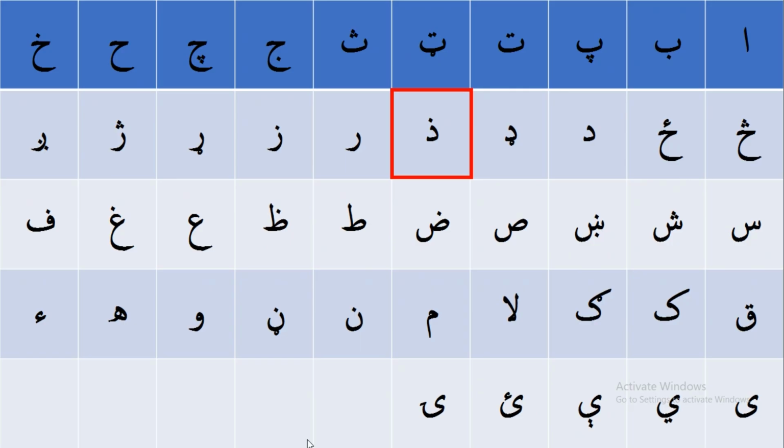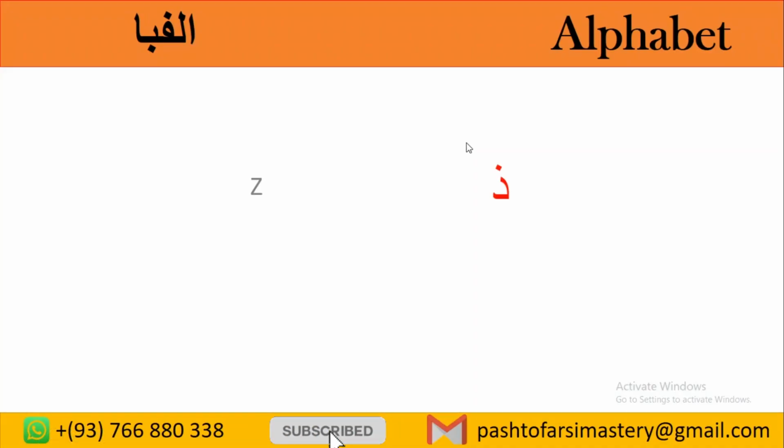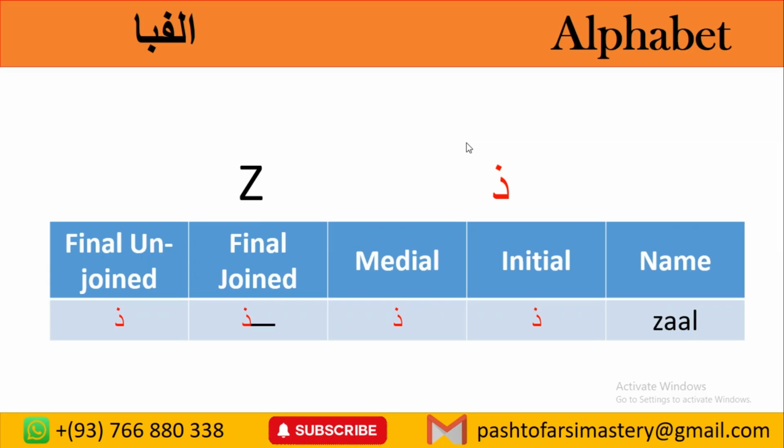Let's begin. This letter is from the same category that we did in the previous classes, like Dal and Zal. This letter only comes at the beginning and at the end. To the right side we can connect it with other letters, to the left side we can't. It is a letter that we can only connect to the right side, not to the left. The style is not changing. The style is all the time the same.